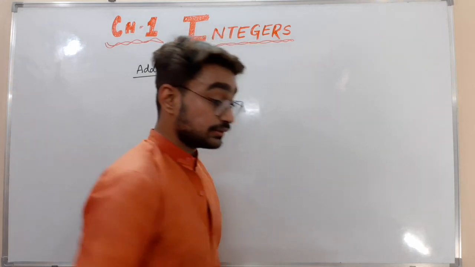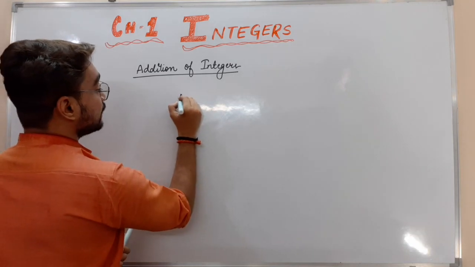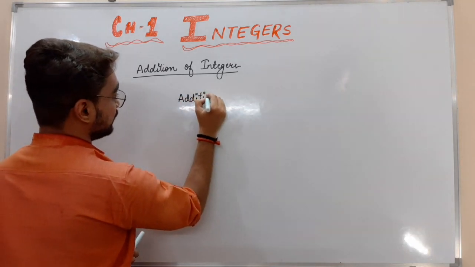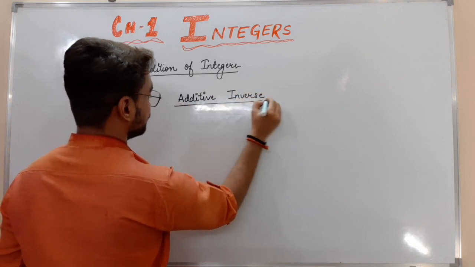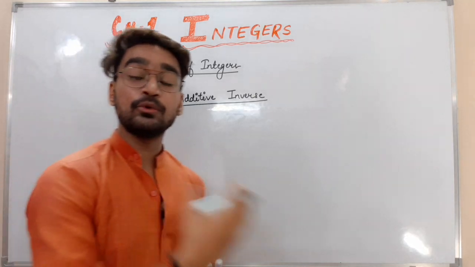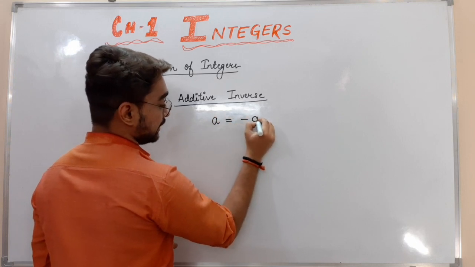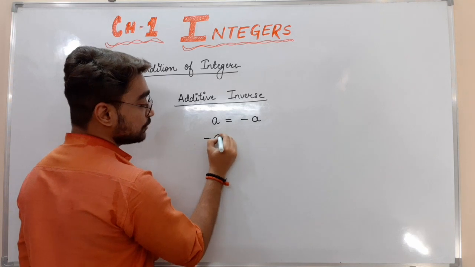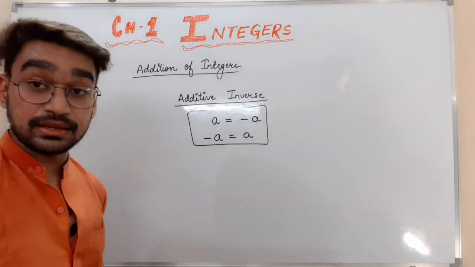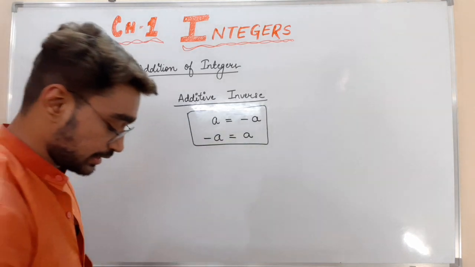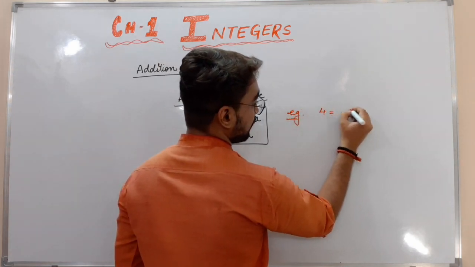Before moving to subtraction of integers, I want to talk about one topic, that is additive inverse. What is additive inverse? It says the opposite of that. For example, what is the additive inverse of A? It will be minus A. The additive inverse of minus A is A, and the additive inverse of A is minus A. Can you say what is the additive inverse of 4? It will be minus 4.